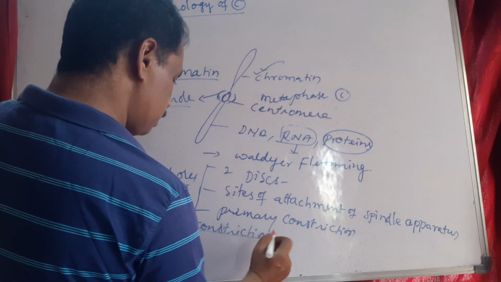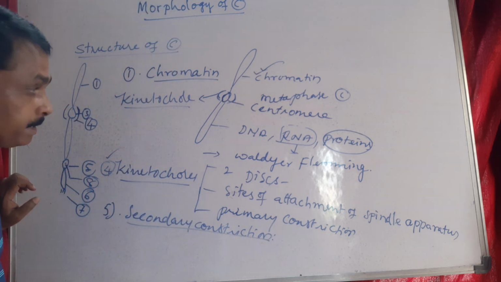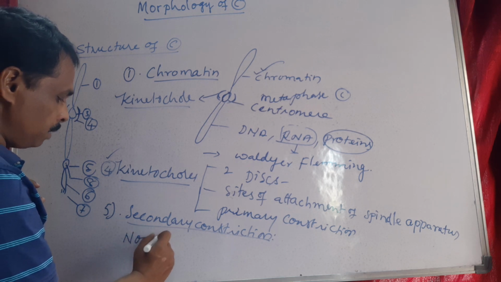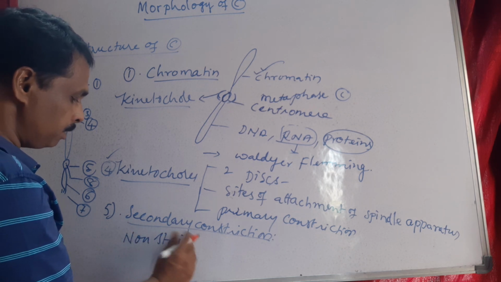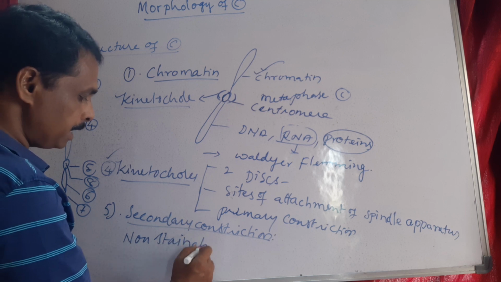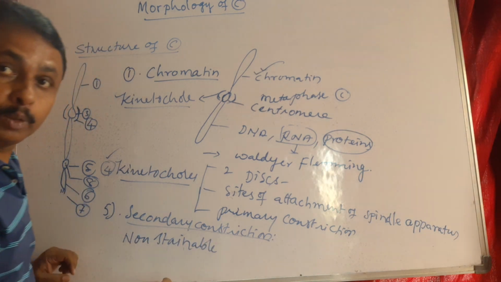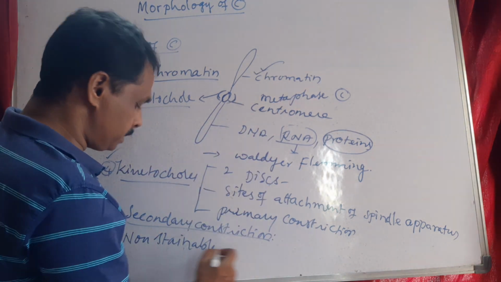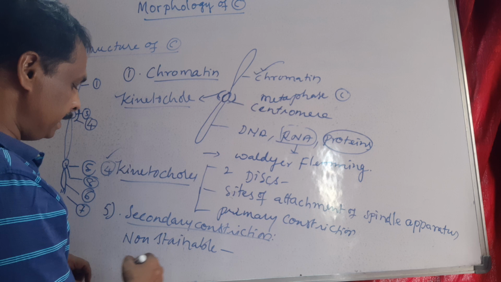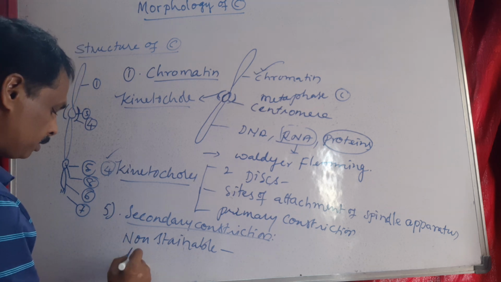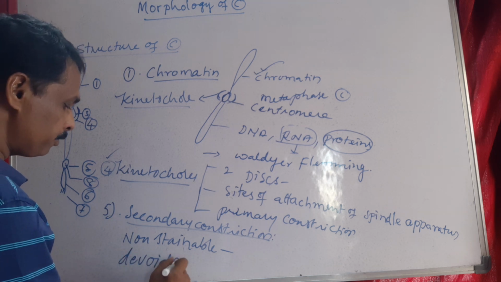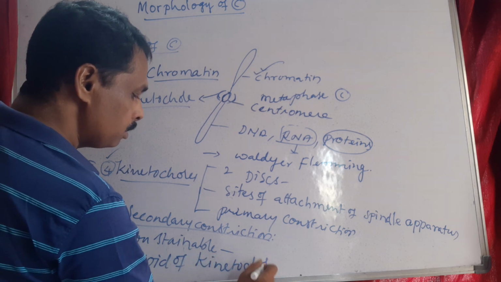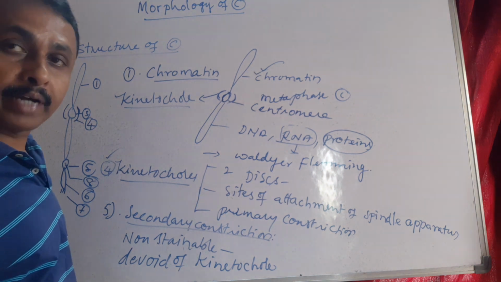Secondary constriction is besides the primary constriction. A secondary non-stainable point of the chromosome, present besides the primary constriction, is called the secondary constriction. This secondary constriction is devoid of kinetochores.